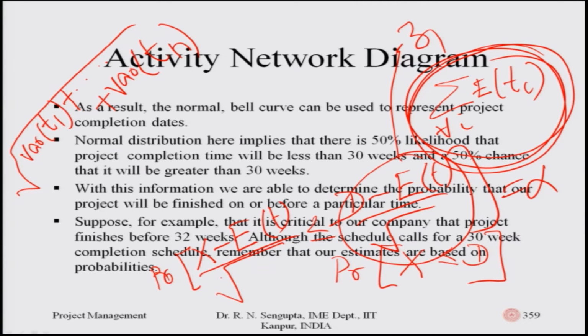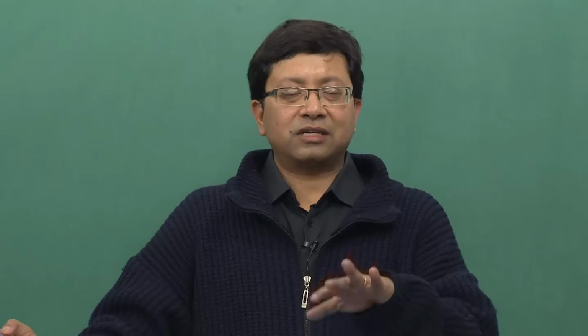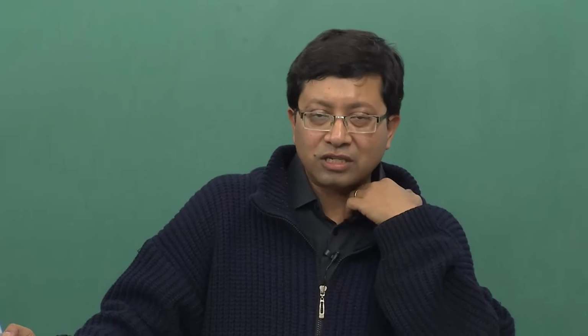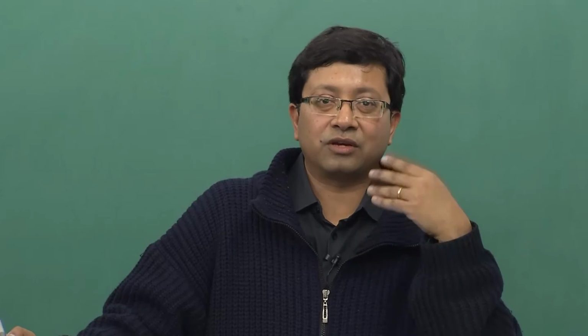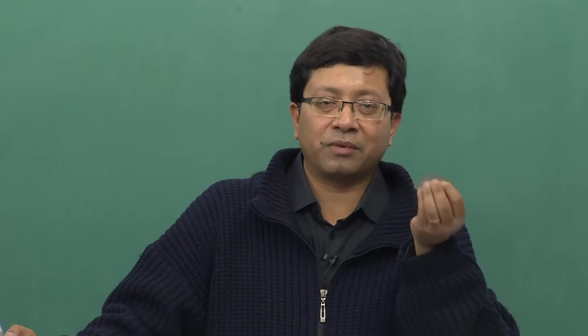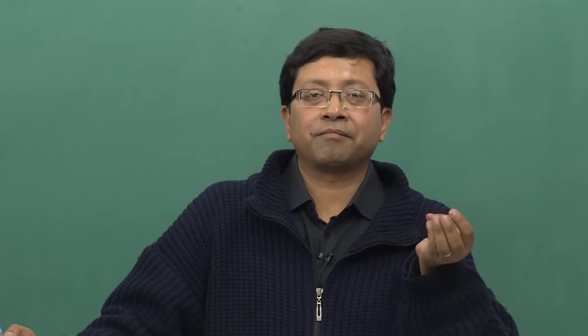So, the square root of that is the standard deviation, less than or equal to d, where d is now unknown, d minus E_t, which is again the E_t value, divided by the square root of the sum of the variance. That probability is given as 90%. Using a very simplistic concept here, I understand we are using a very simplistic concept, but it will give you some idea of how the calculation can be done.